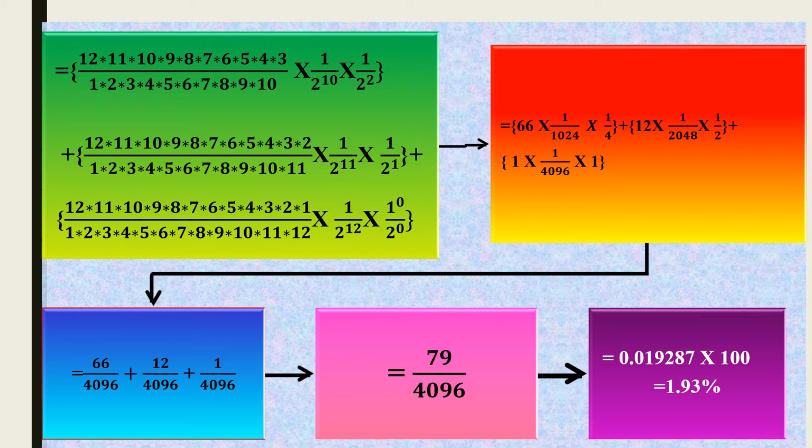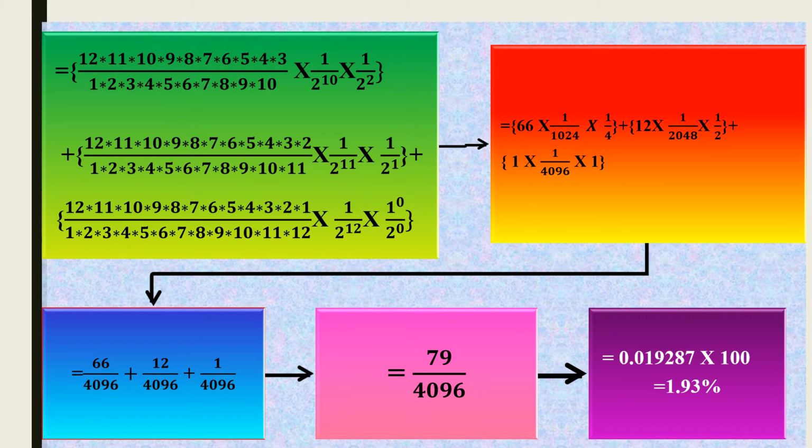Now we elaborate 12C10 in fraction form. In the numerator, multiply 10 numbers from 12 in descending order, divided by, in the denominator, multiplying 10 numbers from 1 in ascending order, into 1 by 2 power 10 into 1 by 2 power 2, plus, in the numerator, multiply 11 numbers from 12 in descending order and in the denominator multiply 11 numbers from 1 in ascending order, into 1 by 2 power 11 into 1 by 2 power 1,